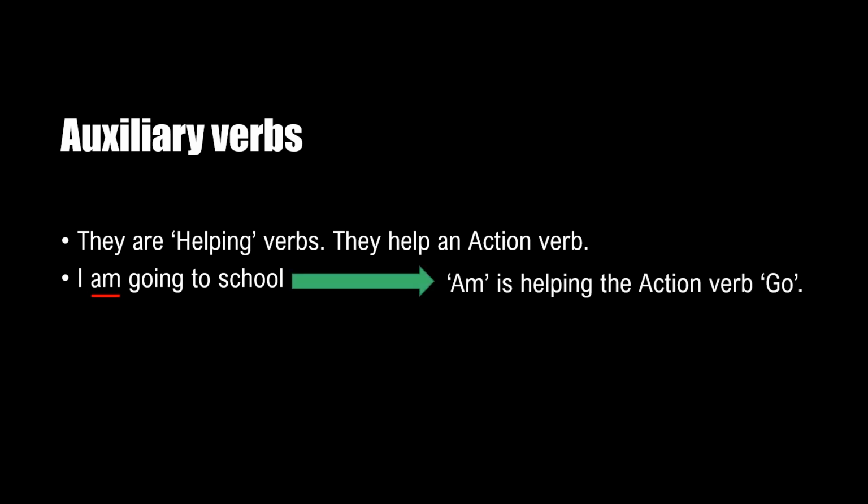Now this is something for you to note. We have used the term auxiliary verbs yesterday. What are auxiliary verbs? Auxiliary verbs are helping verbs. They help an action verb. For example, in the sentence I am going to school, we have the verb am, which is helping the verb go, which is the action verb. So here am is an auxiliary verb.